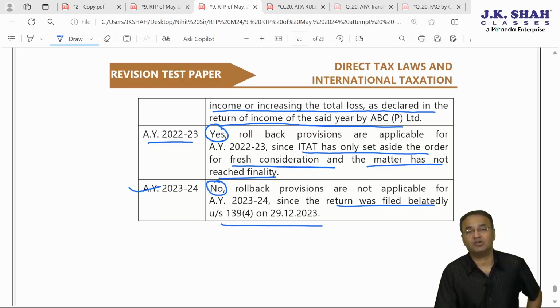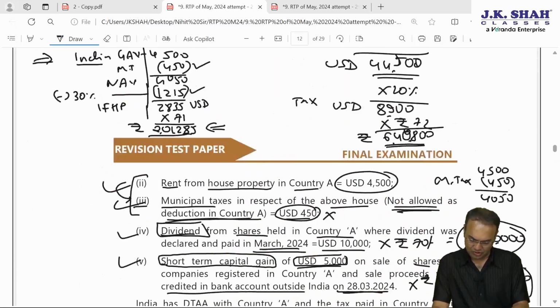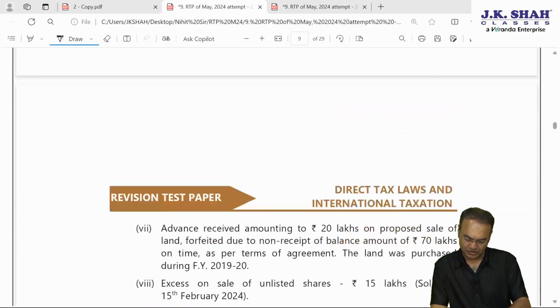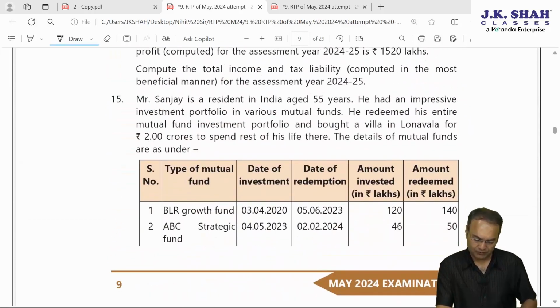Now I am taking you backwards. 2 questions are pending. Question number 14 and 15. I am jumping to question number 15 now. Question 15, friends, is on capital gain.